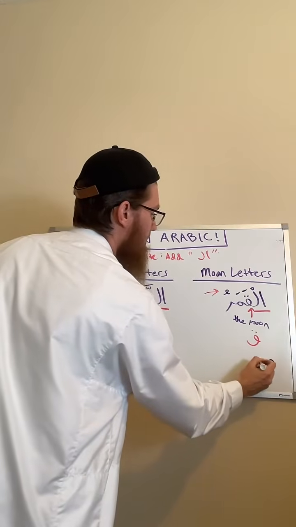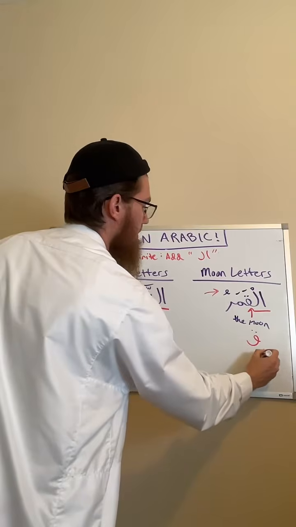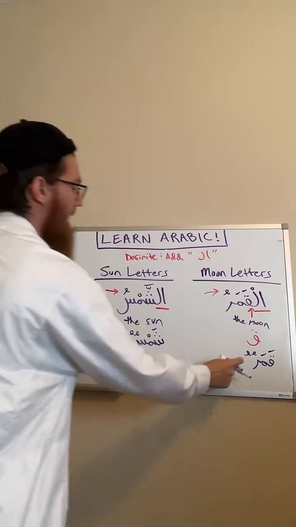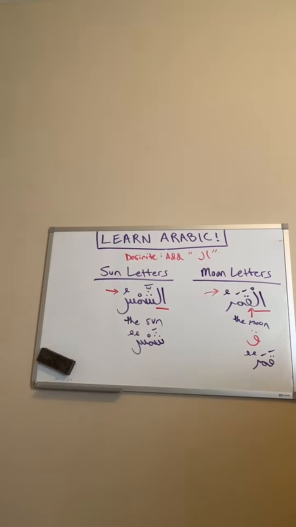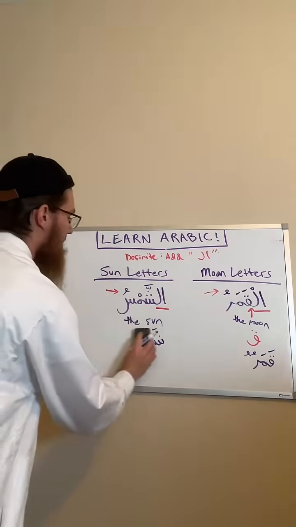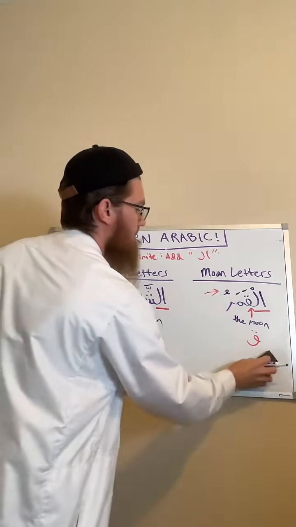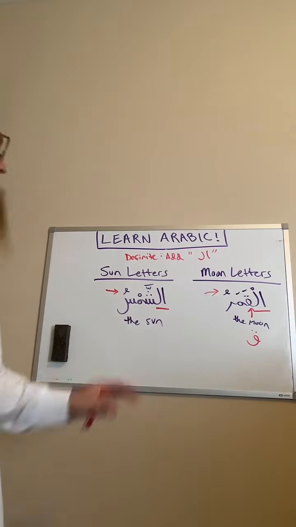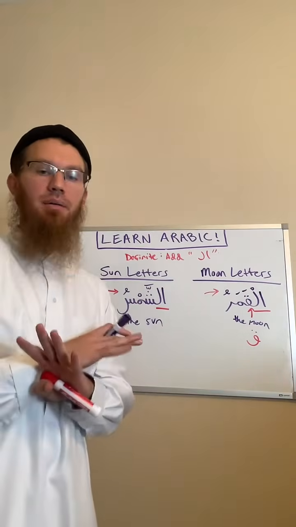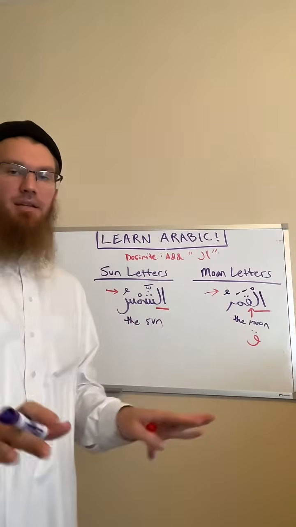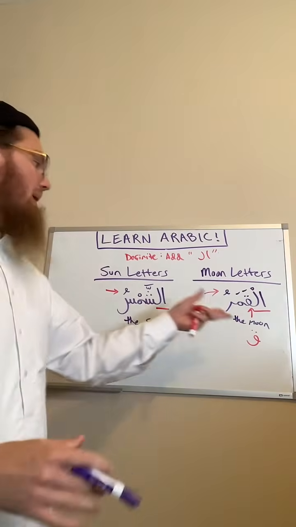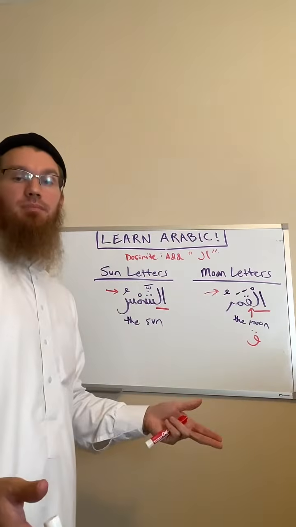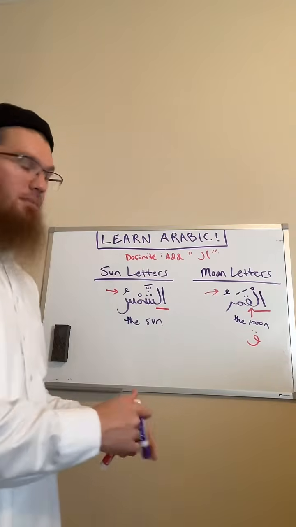If we wanted to say a moon, we would just take away the definite alif lam, and we would add tanween. We'd add an extra dhamma. Then it would become a moon. But the point of sun and moon letters is to look at the letter that comes after the definite alif lam. So when we talk about sun letters and moon letters, we're talking about an ism that is definite. Okay? And by the way, al-qamar and ash-shams, both of these are under the category of ism. They have a complete meaning but no relation to time.